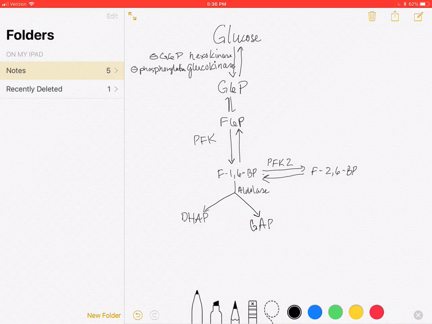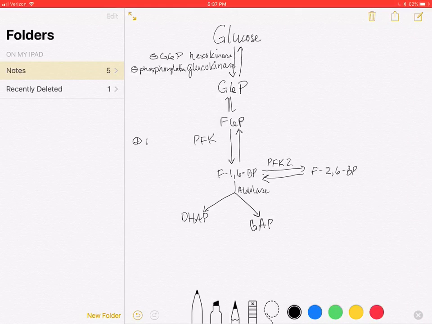But there's this interesting molecule in your cells, fructose 2,6-bisphosphate, which you may have heard about before. And it turns out that this molecule inhibits PFK. And no, it activates it, sorry.